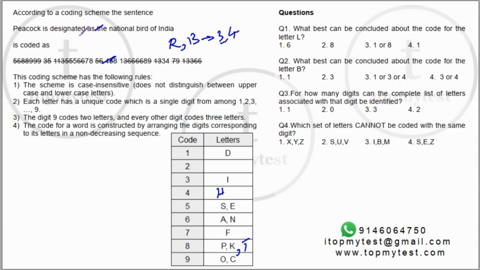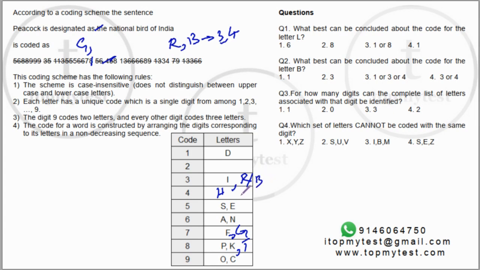Okay, and what is left here? G and S is done. E. T is already done here. T is 8. So G has to be 7. So R and B, one of them should be 3, one of them should be 4.